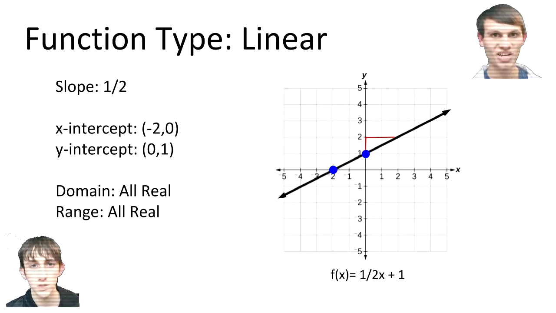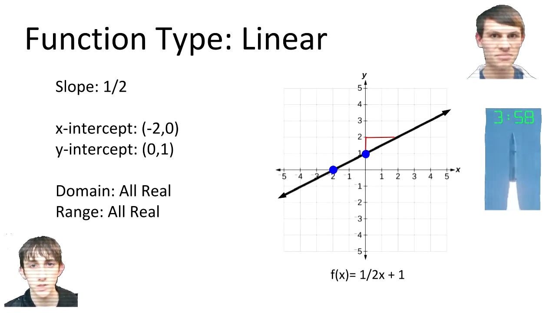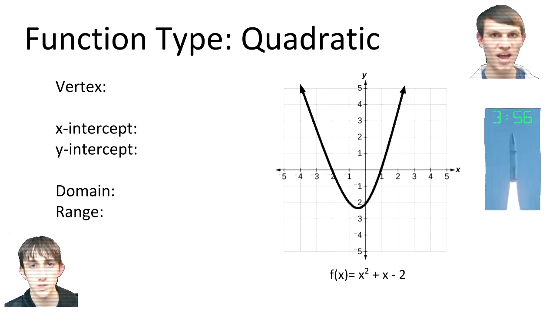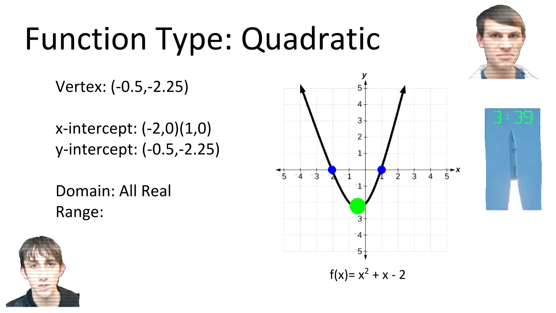Freaking great. Let's get into some quadratic functions. And remember, it's gonna be pretty hard to stop the moon from hitting my missile. Here's the graph and the equation. You know what to do. The vertex, of course. -0.5, -2.25. The x-intercepts, -2 and 1. The y-intercept, -2. Domain, no problem. All real. The range, -2.25 to infinity. Looks like you're doing pretty good.